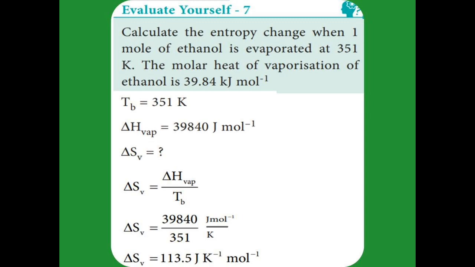Afterward, what is the formula for entropy change of vaporization? That is enthalpy of vaporization divided by TB. So just put in the value of delta H and then the temperature value, and we get the answer for entropy change of vaporization as 113.5 joule Kelvin minus 1 mole minus 1.